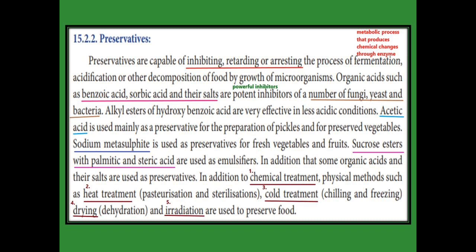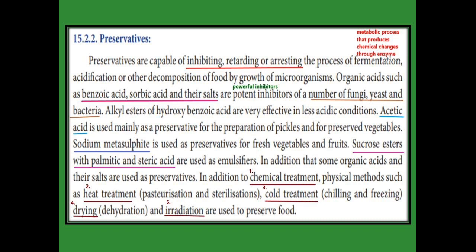Along with chemical treatment we can use some physical methods. The first is heat treatment, which has two ways: pasteurization and sterilization. Another method is cold treatment, whether chilling or freezing.